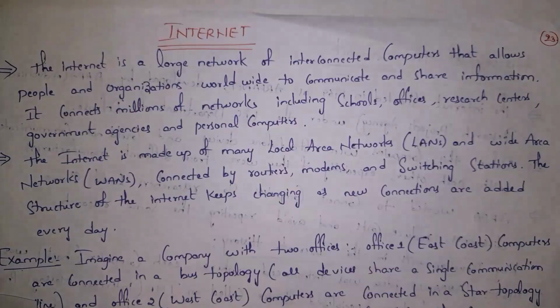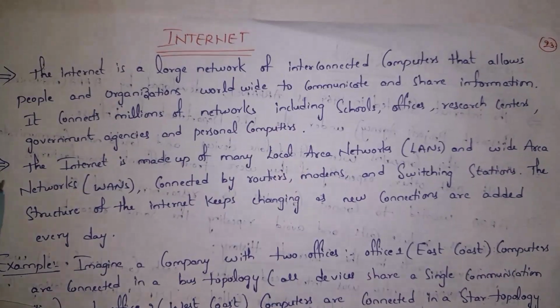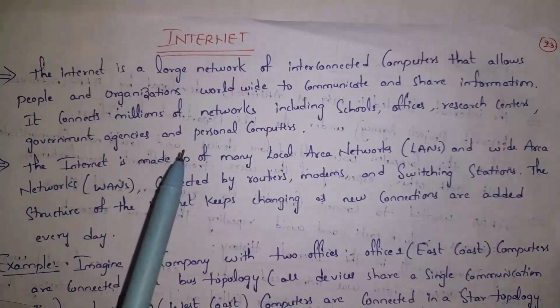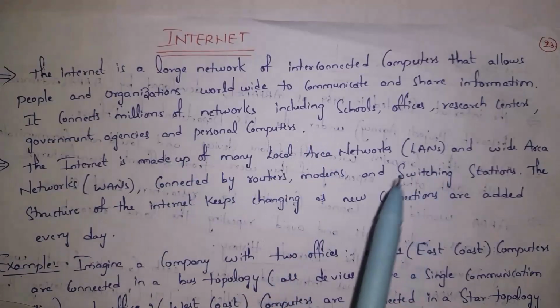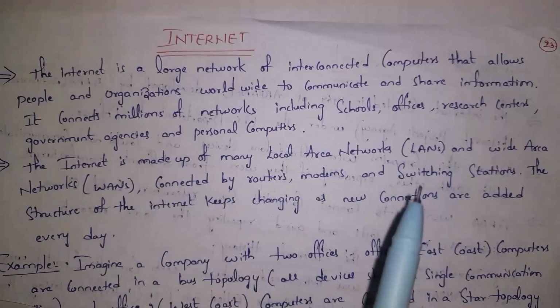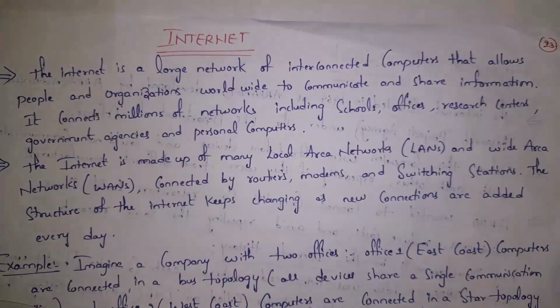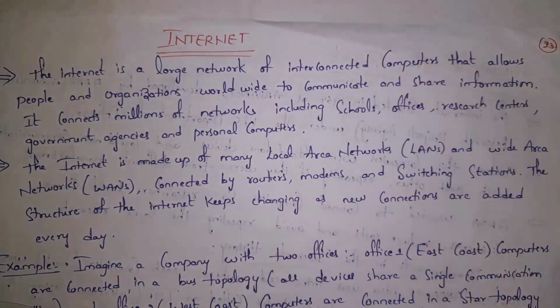Guys, the internet is made up of many local area networks and wide area networks connected by routers, modems, and switching stations. If we connect various kinds of LANs and WANs by using network devices like routers, modems, and switching stations, then all these together form the internet. The structure of the internet keeps changing as new connections are added every day. Guys, the internet doesn't have any fixed structure. Every day new connections are added to the network, so the internet keeps changing.